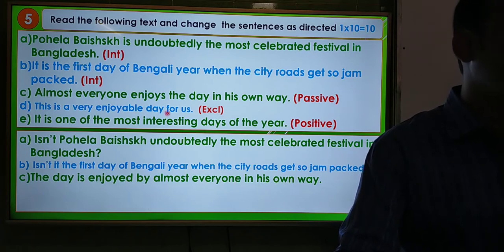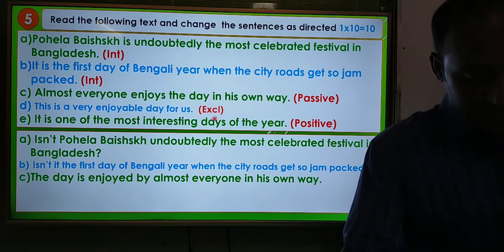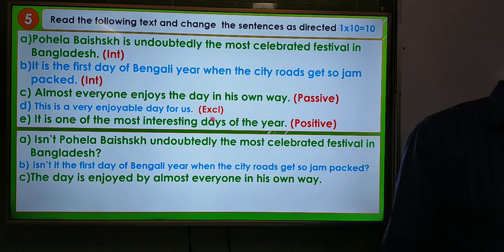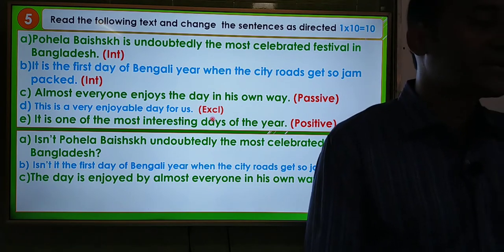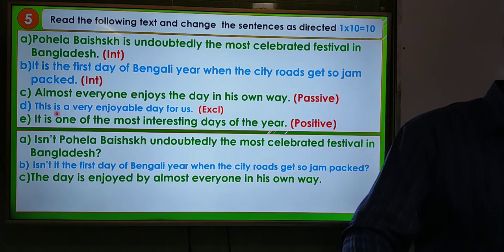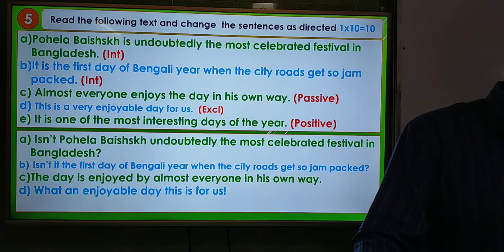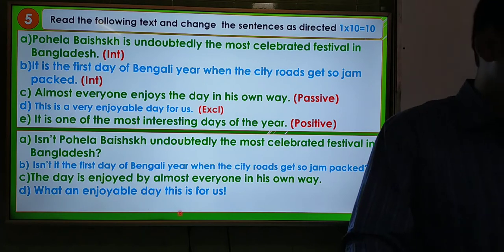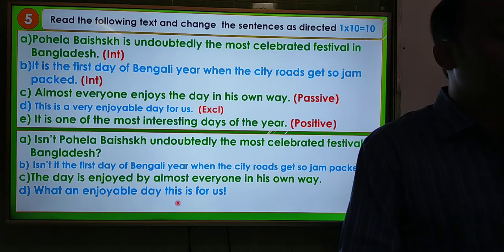Now I am going to question number D. This is a very enjoyable day for us. We have to make it exclamatory. That means this is a sentence according to meaning but not according to structure, and we know that there are 5 kinds of sentence according to meaning, and we have to make it exclamatory. That means the question is assertive, we have to make it exclamatory. So we have to make it exclamatory using what, and there is a here. That means if we get a or an in an assertive sentence, we have to use what to make it exclamatory. So, what an enjoyable day this is for us! At last you have to give an exclamation sign.